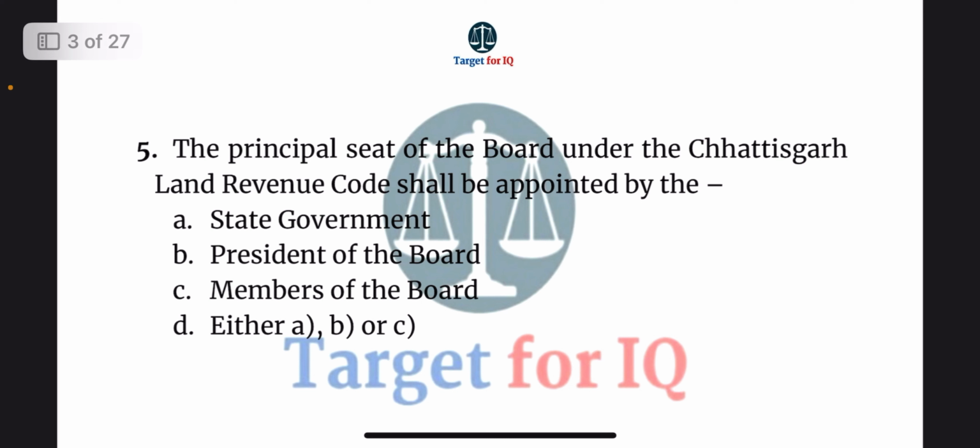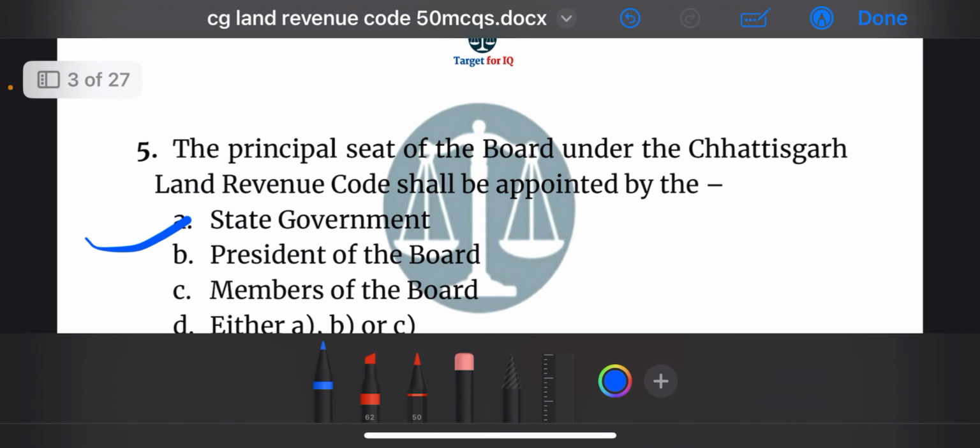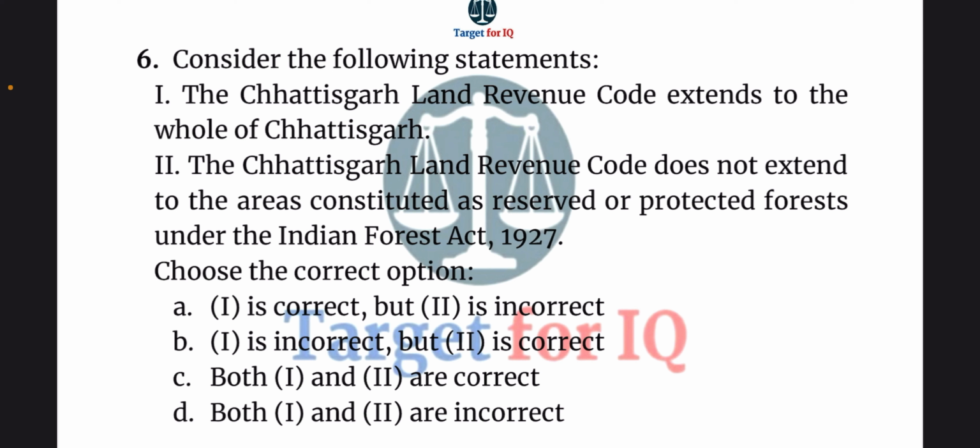Next question. The principal seat of the board under the Chhattisgarh Land Revenue Code shall be appointed by the dash. The options are A. State government, B. President of the board, C. Members of the board, or D. Either A, B, or C. The correct answer is option A. State government.